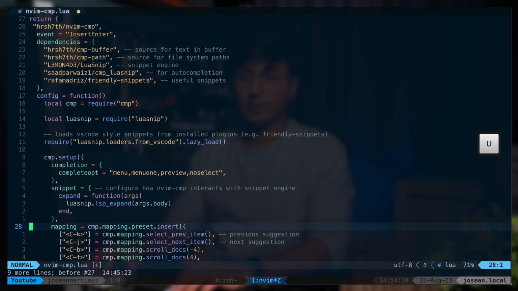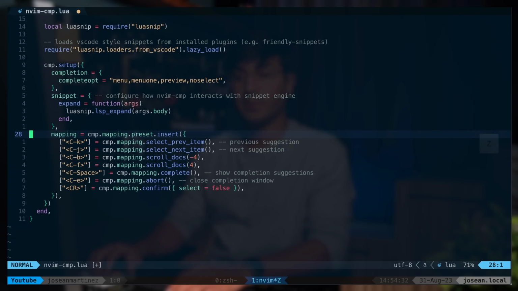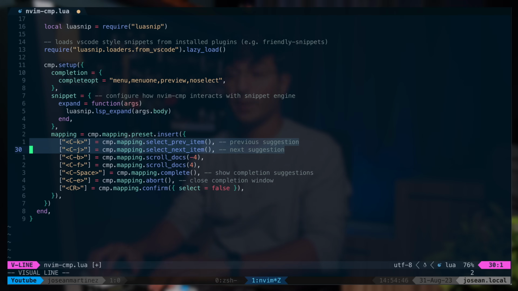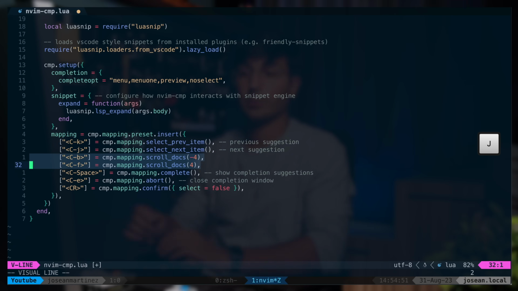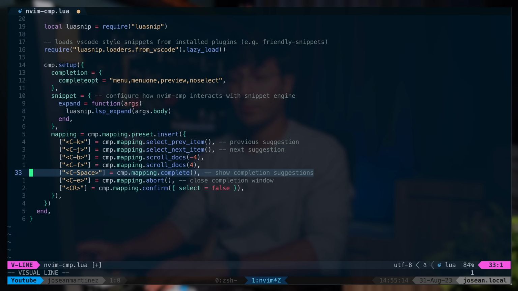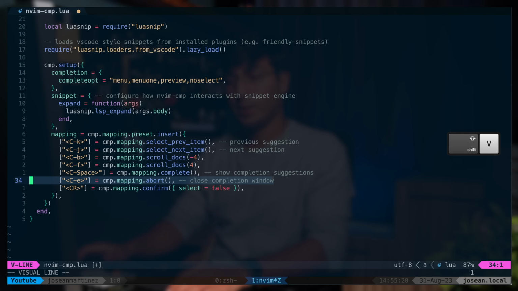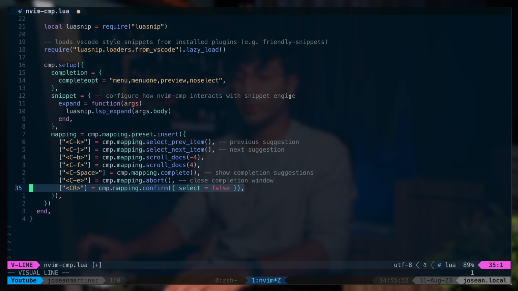And then we want to add some custom mappings for nvim-cmp. Again, I like using Ctrl+k and Ctrl+j to go up and down the recommendations list, like we do with telescope. I use Ctrl+b and Ctrl+f to go backwards and forwards in the preview window. Ctrl+Space will manually open the nvim-cmp recommendations. Ctrl+e will close the recommendations, and pressing enter will confirm a selection.